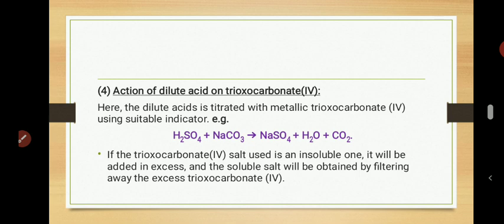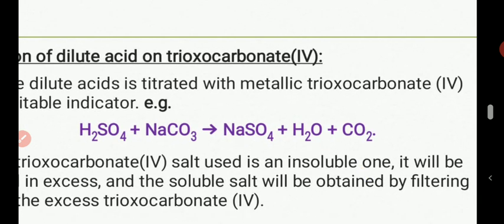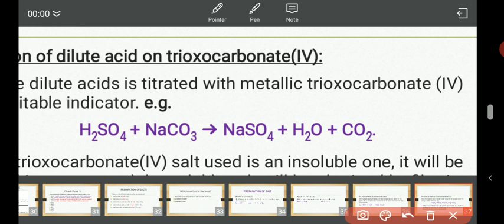If you put the carbonate salt into the acid, a miracle will happen. Let me show you the miracle. This is a miracle. We have an acid, right? This is the acid, H2SO4. Now, a carbonate salt is this.